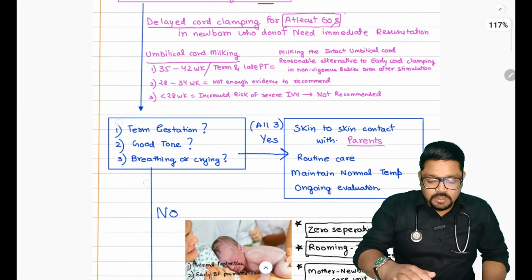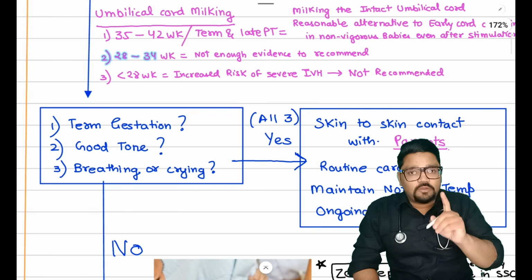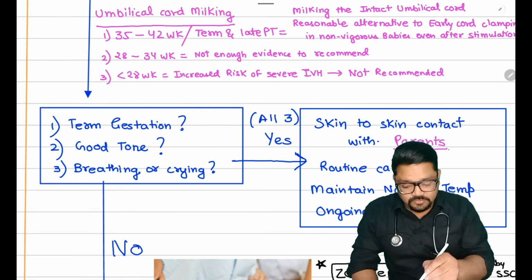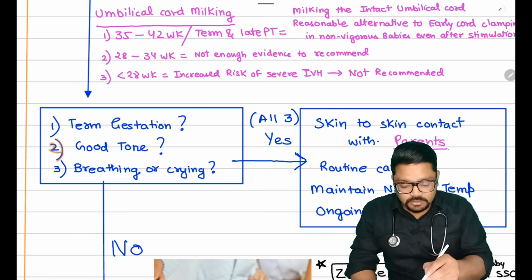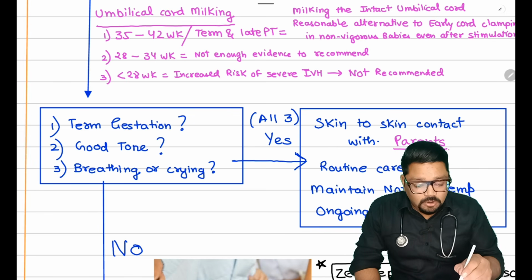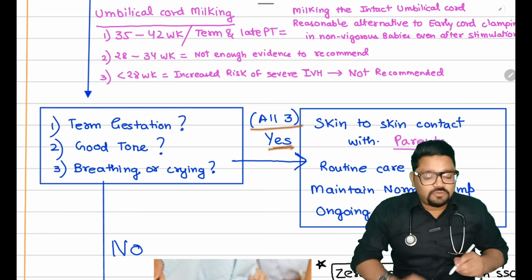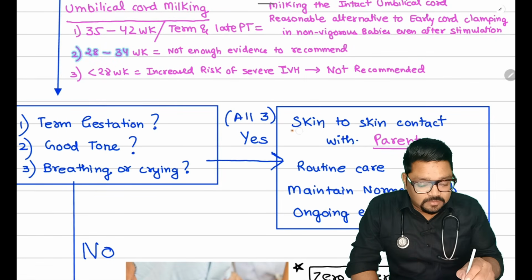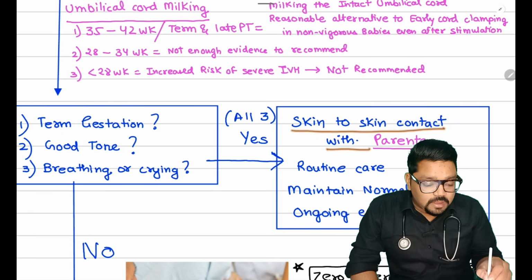Okay, now the baby is being born, we are going to see three things. First, whether the gestation is term or not. Second, good tone or not. Third, breathing or crying adequately or not. So if all three of these are yes, then we are supposed to do the routine care. What is routine care? Routine care is skin to skin contact with parents.